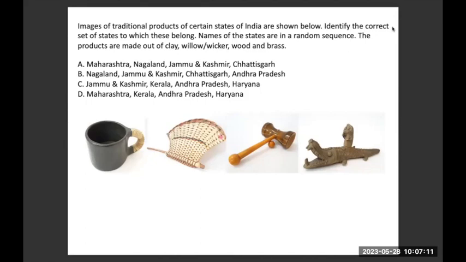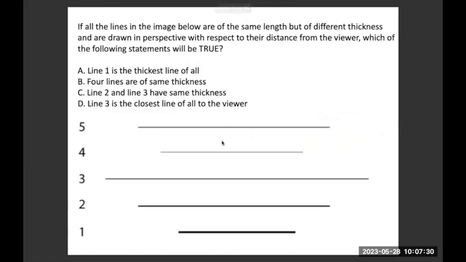All right. In this case, the correct answer is option B. The first one will be Nagaland, the second one Jammu, the third one Chhattisgarh, and the fourth one would be Andhra. We are not going to solve this. I told you this is how it works in this particular case. The next part is what we will have an explanation for later.